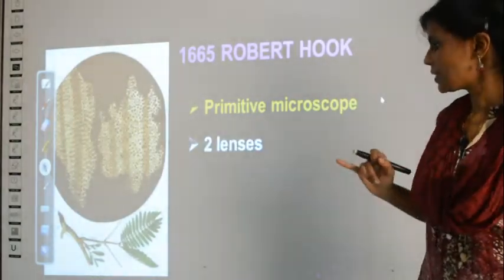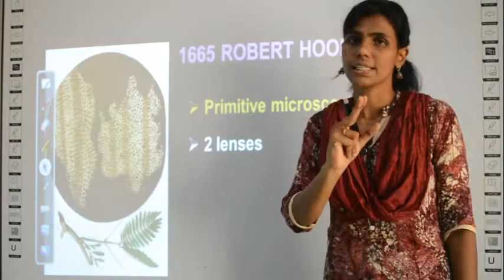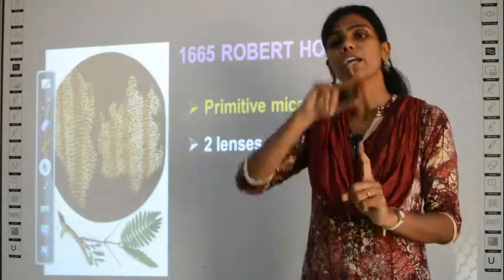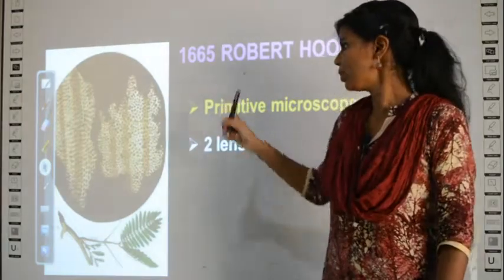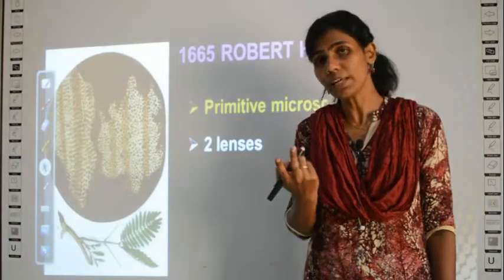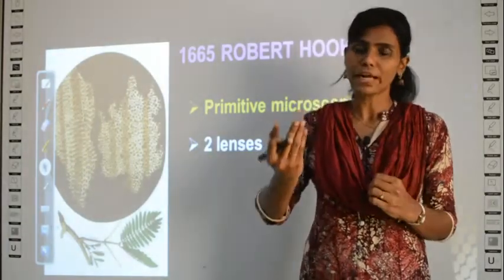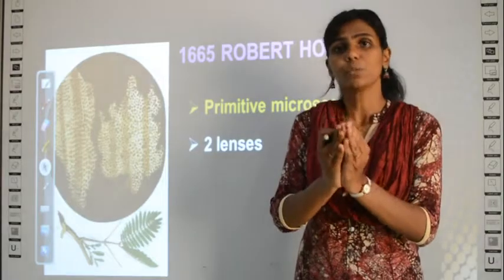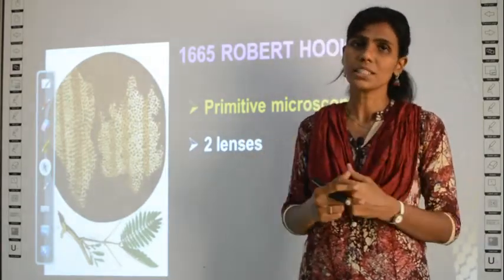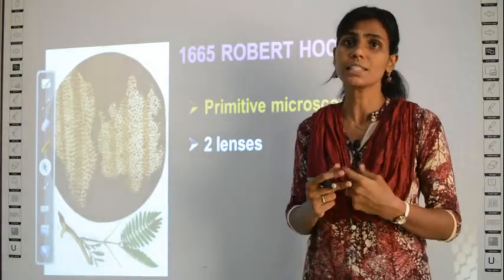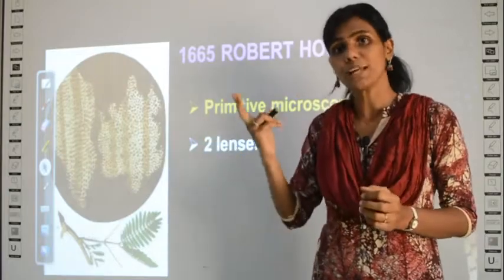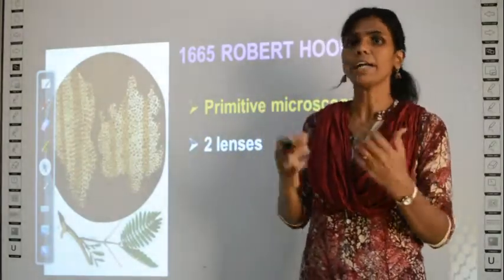This man used two lenses. Antony van Leeuwenhoek used a single biconvex lens, right? Robert Hooke used two lenses. So what is the advantage of two lenses? It gives better magnification, which means it will show the object somewhat bigger in size when you use two lenses instead of one lens, right? If you use even one lens, you can see your object bigger in size. So this man used two lenses, so the object was magnified more.